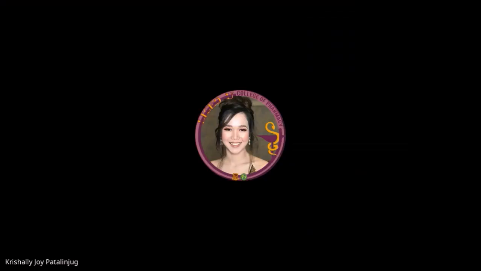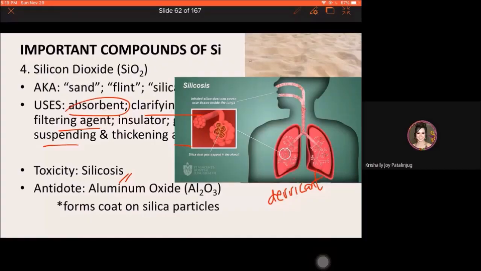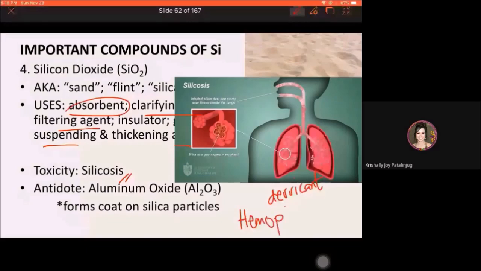The usual clinical manifestation of silicosis, poisoning by silica dust or silica fumes, is similar to tuberculosis. Ano ba yung usual symptoms pag may TB? Di ba? Hemoptysis. Ano ba ibig sabihin ng hemoptysis?